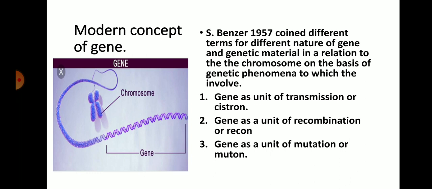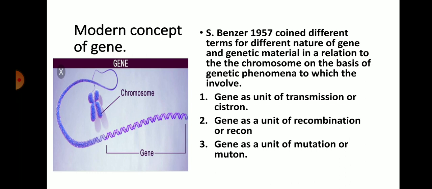According to the modern concept, S. Bender in 1957 coined different terms for different natures of gene and genetic material in relation to the chromosome, on the basis of the genetic phenomena in which they are involved. Basically, in 1957, S. Bender coined different terms regarding the gene. He studied the gene structure and genetic material in relation to the chromosome structure and function, and he gave some concepts regarding the gene.